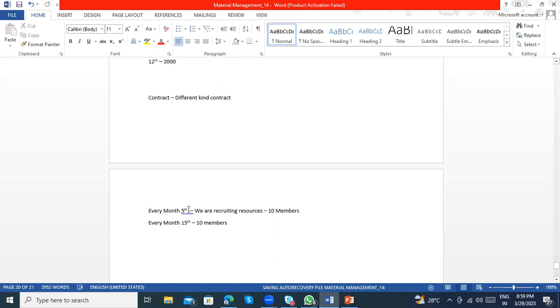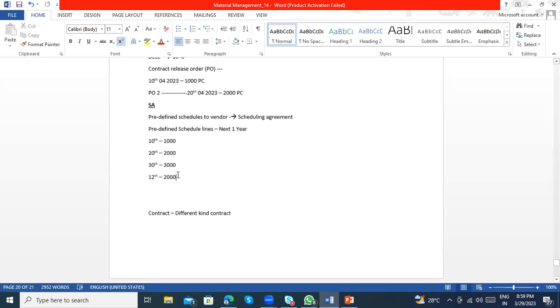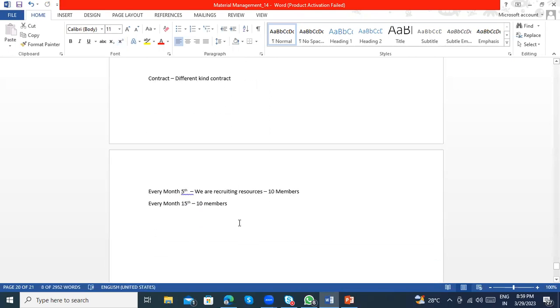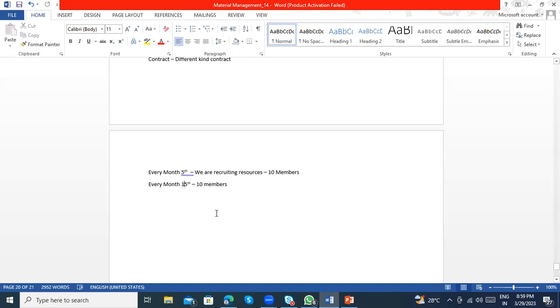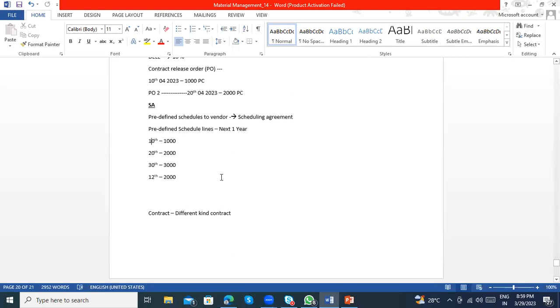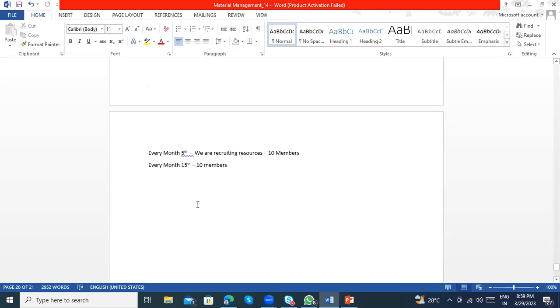On the 5th I need 10 laptops, so you no need to raise a purchase order again. I need 10 pieces, 10 pieces, 10 pieces on the 5th or 15th. It will automatically give the information to the vendor, and he will ship on those dates automatically. No need to raise a purchase order again. Clear?